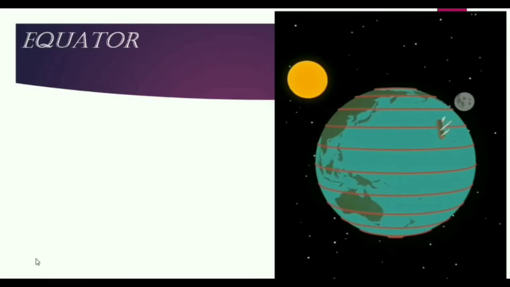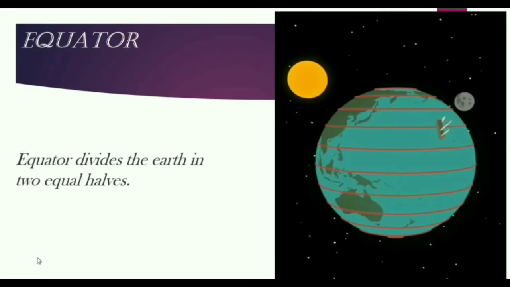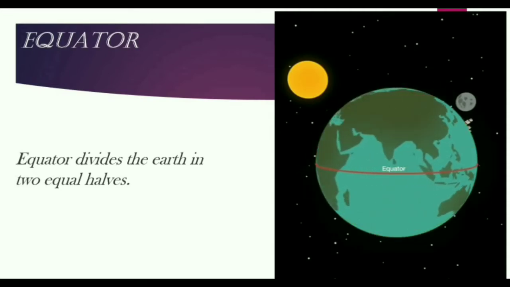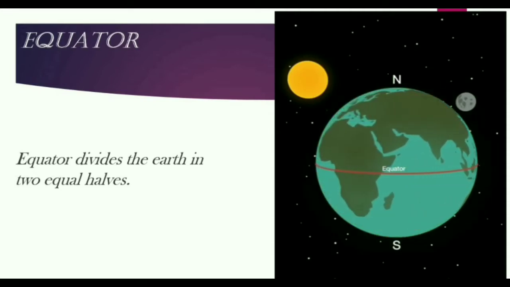Now the third and the most important parallel is the equator. This is at 0 degree and divides the earth into two equal halves or hemispheres. Equator gets direct rays of the sun, and this is also a great circle. So for more about equator, children, you can go through my previous video. In detail I had explained in that video.